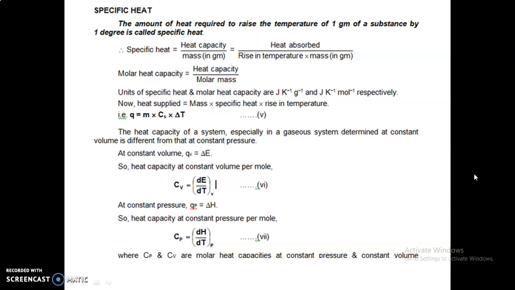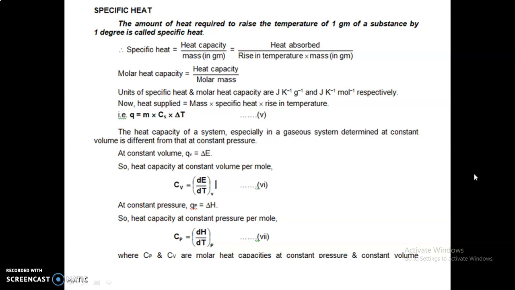to raise the temperature of 1 gram of substance by 1 degree is called a specific heat. So this term is also important. What is a specific heat? The amount of heat required to raise the temperature of 1 gram of substance by 1 degree is called a specific heat. So specific heat is given by a mathematical formula.